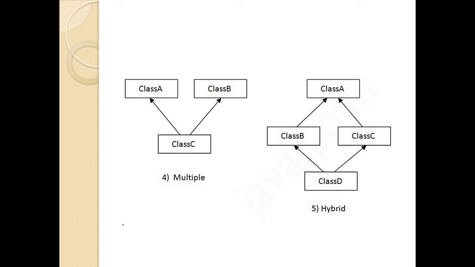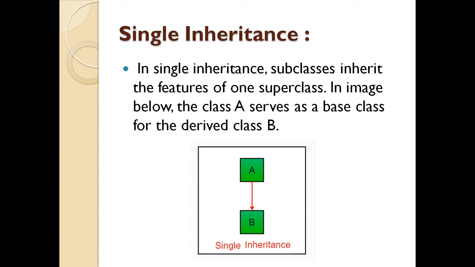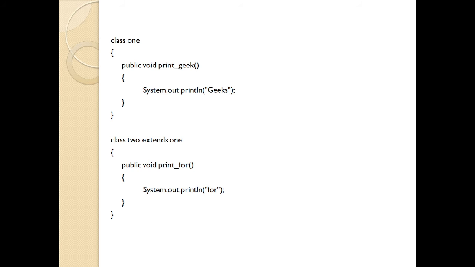So proceeding further, we will see all the inheritance types in detail. To start with, what is single inheritance? In single inheritance, subclasses inherit the features of one superclass. In the image below, class A serves as the base class for the derived class B. Looking at an example, let's see how we write the syntax.